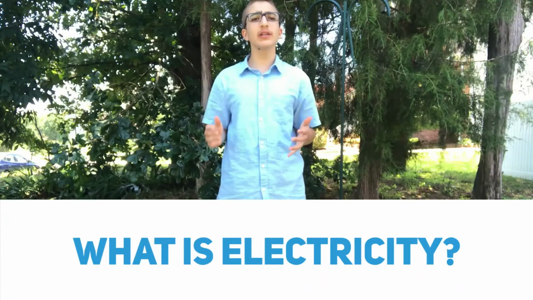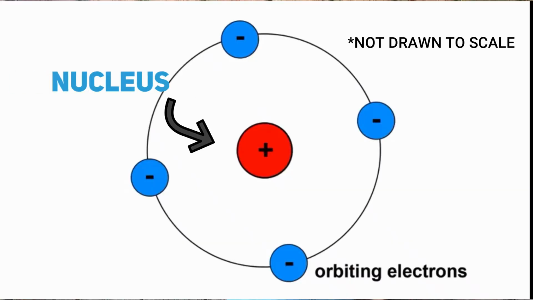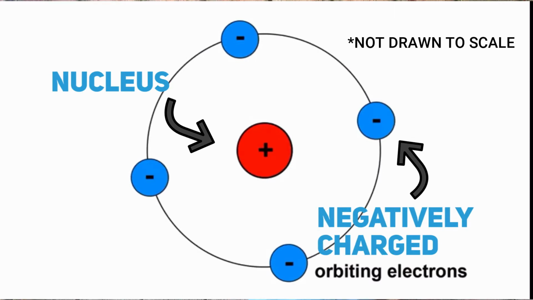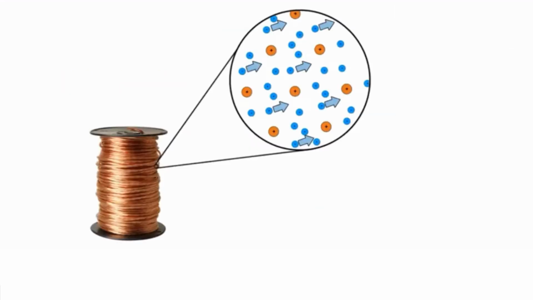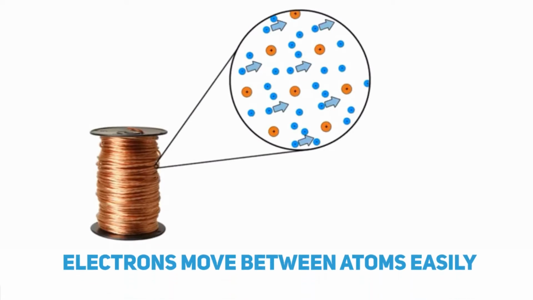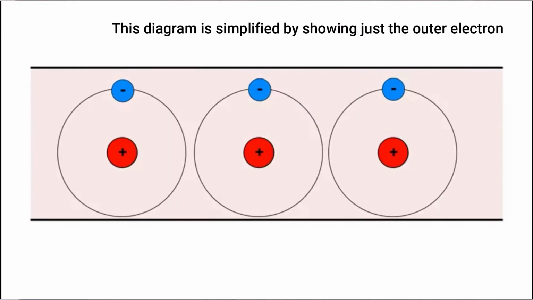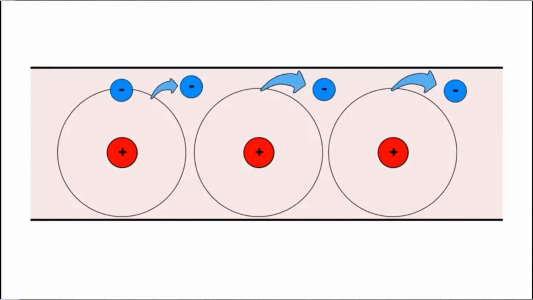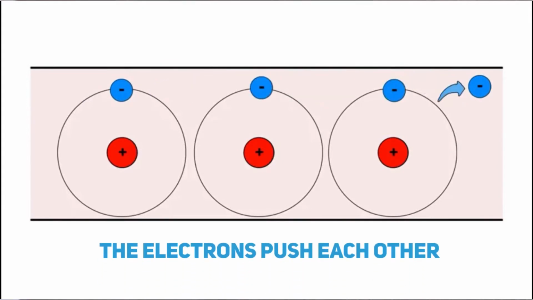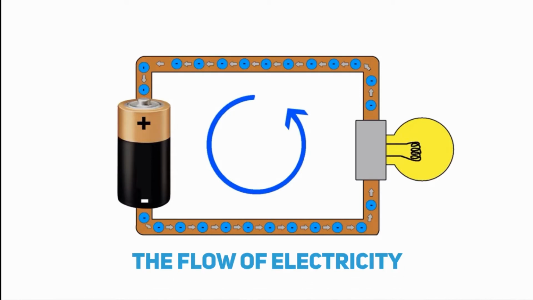But what exactly is electricity? First, we have to understand the structure of an atom. An atom is made of a nucleus and negatively charged electrons that rapidly rotate around it. In conductor materials like metals, these electrons can move between atoms easily. For example, if you have a line of copper atoms and you push the first electron in the line to go to the second atom, the electrons will push each other around in the same direction and at the same time. And this is basically the flow of electricity.